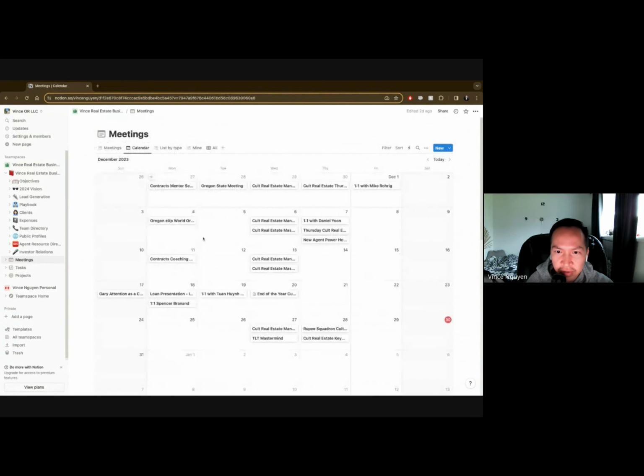You have a calendar view if you wanted to see how busy you've been and where you've been spending your time. In this case, obviously Wednesday's super packed, Thursday super packed, Tuesday very open, Friday very open, as well as the weekend.